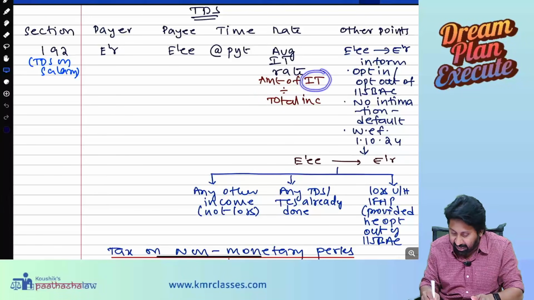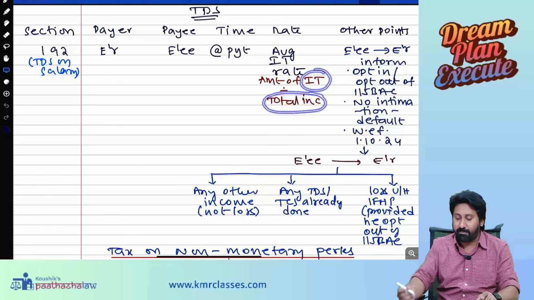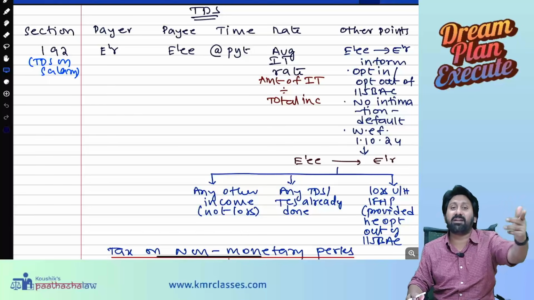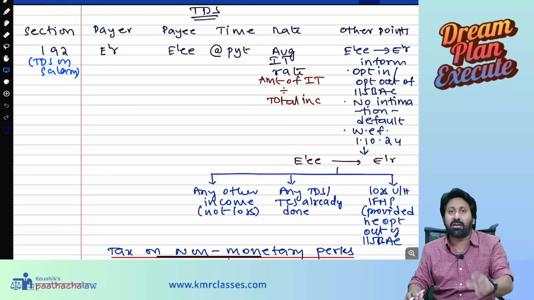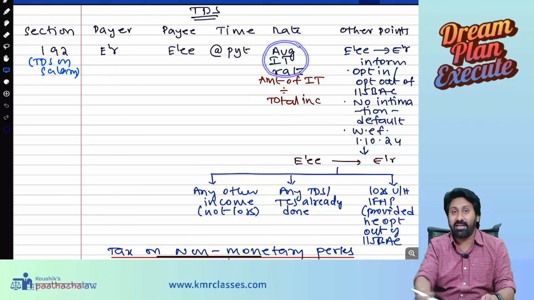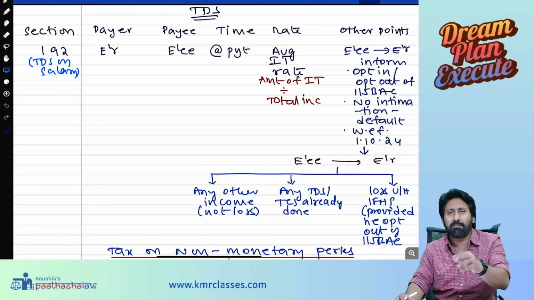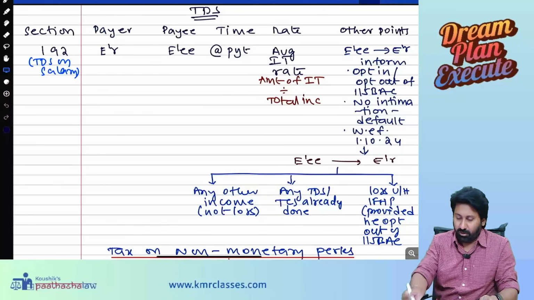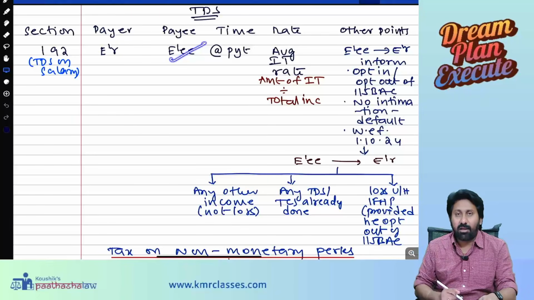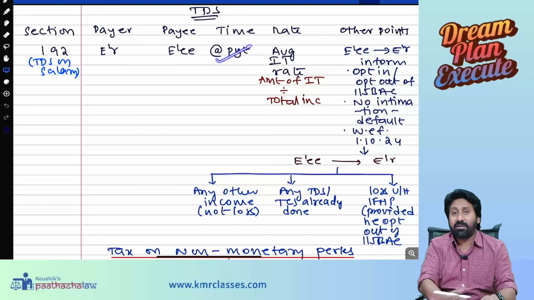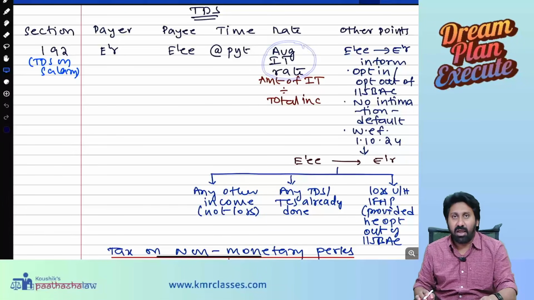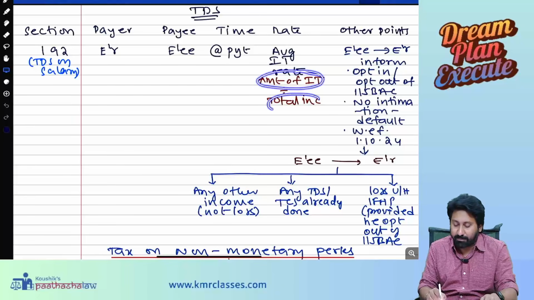The formula is amount of income tax divided by total income. Divided by total income means they will calculate the entire income tax for him on the basis of estimated salary, divided by his total income. The average rate will come, and on the basis of that average rate they will deduct the TDS. Generally they will take actual rates, sometimes they will also take average rates. So, to summarize: the employer has an obligation to deduct TDS while paying the employee. At the time of payment he should deduct, at the average income tax rate, which is the amount of income tax divided by the total income.